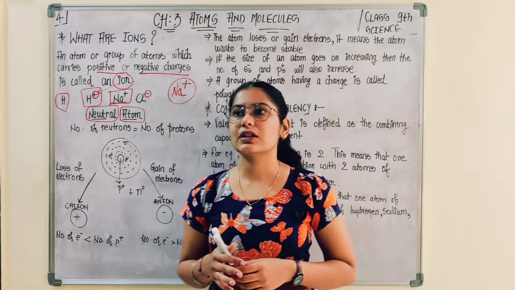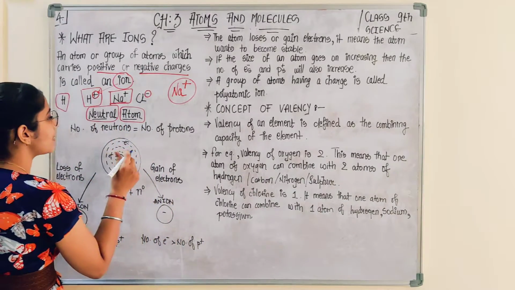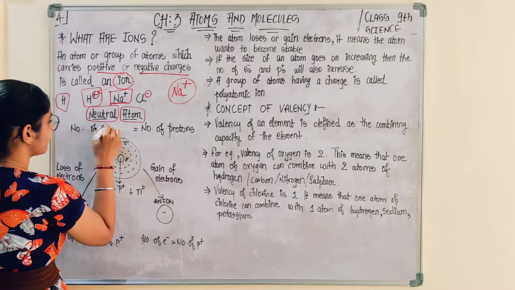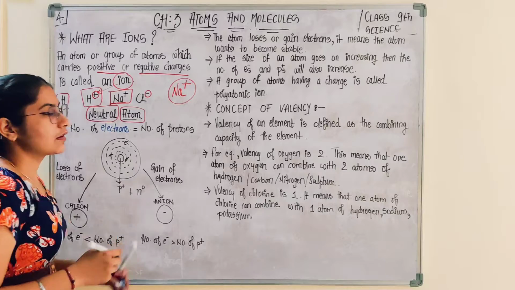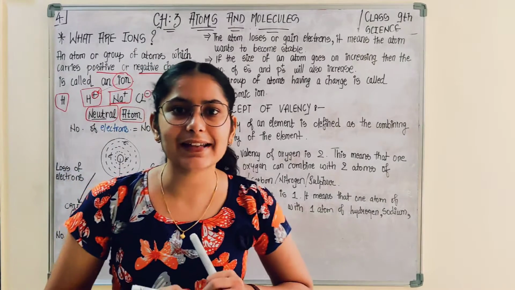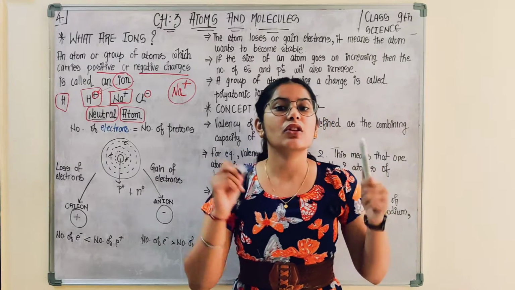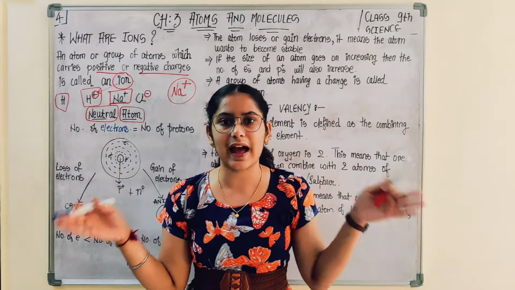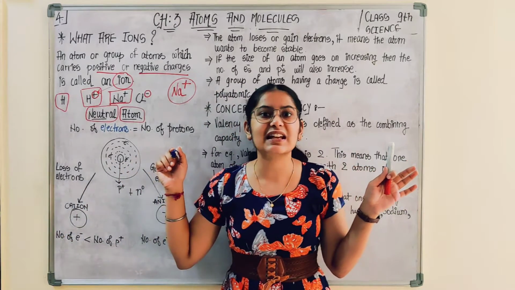Neutral means that the number of positive charges and the number of negative charges are the same. This doesn't mean that there is no charge present in the atom. Neutral atom doesn't say this.